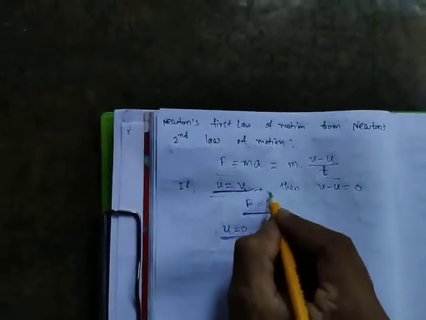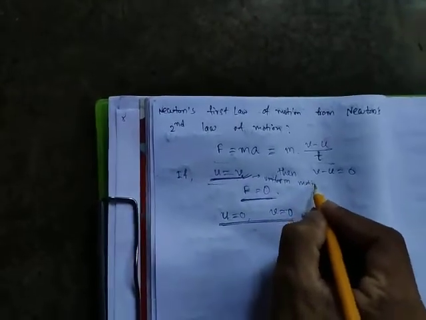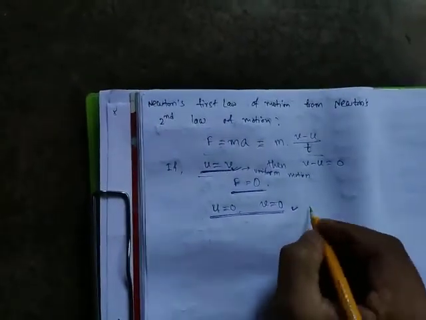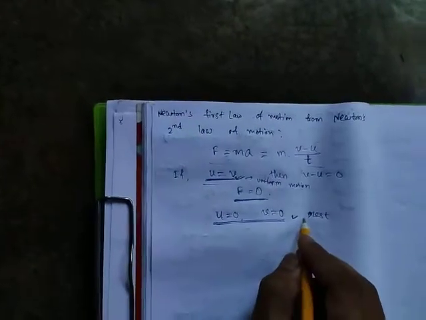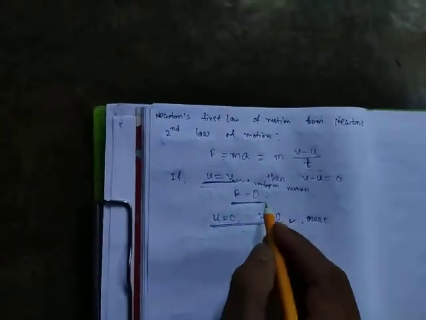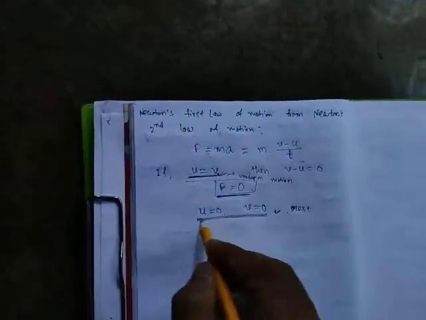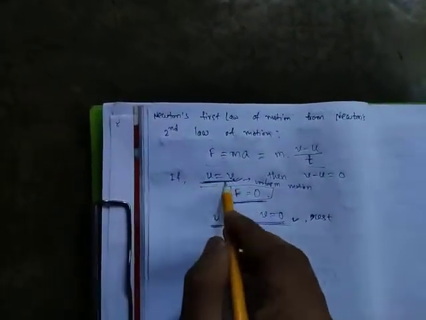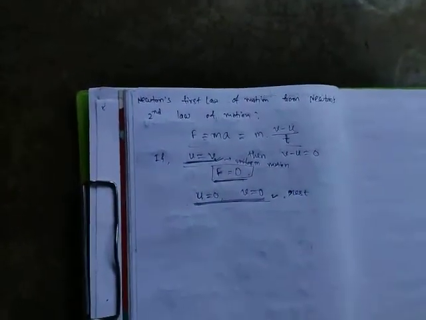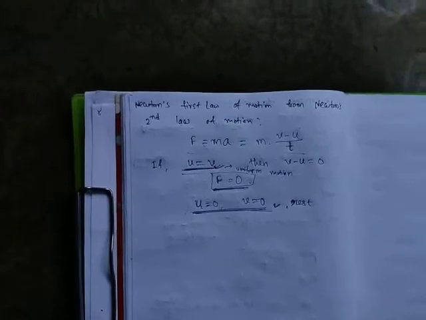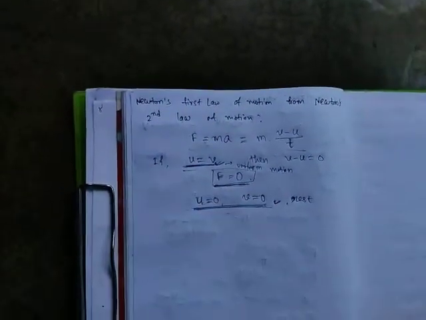This is the uniform velocity case, uniform motion in a straight line, and this is rest. These two cases are possible when F is equal to 0, that means if there is no external force, the object will remain at rest or any moving object moves in uniform motion. That is Newton's first law. That is, we can deduce Newton's first law of motion using Newton's second law of motion.